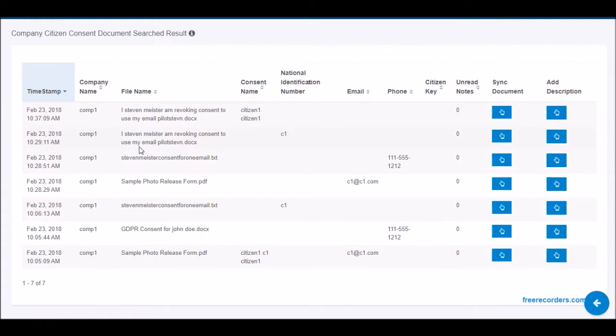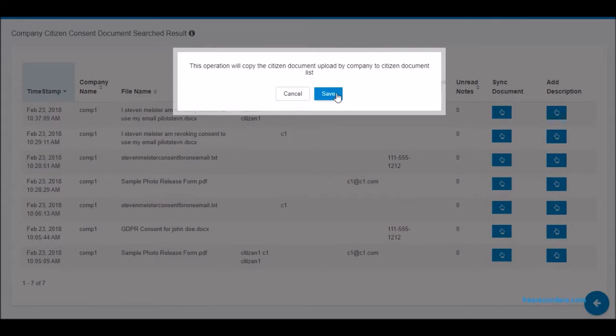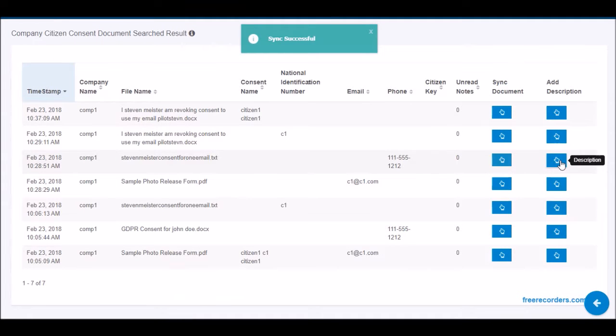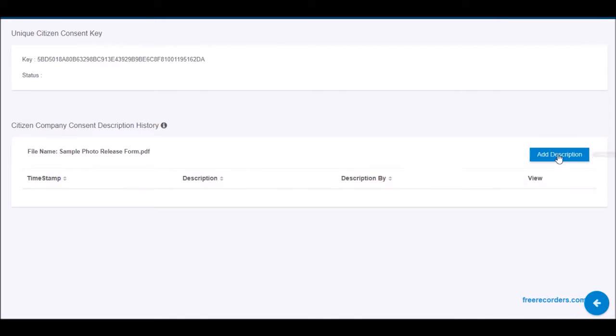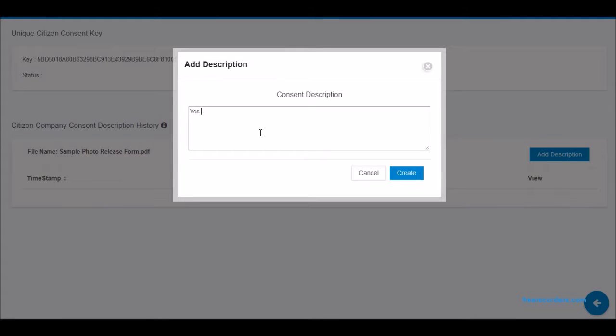Now the citizen can look through the company's metadata and file name and decide what files, if any, they want to download, by clicking on the sync button, and look deeper into the document. Before or after downloading, they can also send the company a message about the document that has personal data that may or may not pertain to them. The company, as we will show shortly, can then respond back and forth with the citizen and the citizen back and forth with the company.